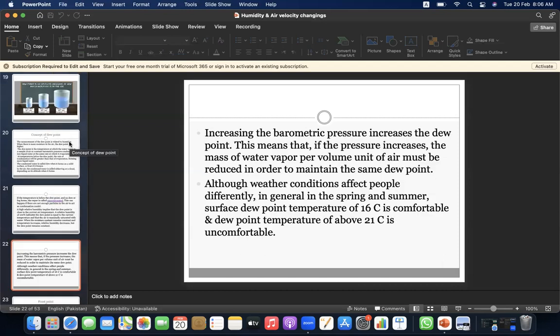When the moisture content remains constant and temperature increases, relative humidity decreases, but the dew point remains constant. Increasing the barometric pressure increases the dew point. This means that if the pressure increases, the mass of the water vapor per volume unit of air must be reduced in order to maintain the same dew point. Although weather conditions affect people differently, in general, in the spring and summer, a surface dew point temperature of 16 degrees centigrade is comfortable, and a dew point temperature above 21 degrees centigrade is uncomfortable.